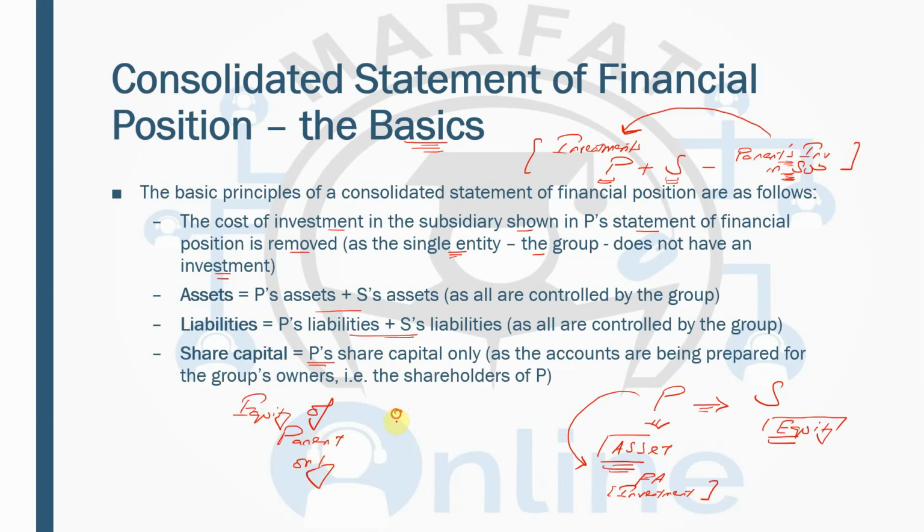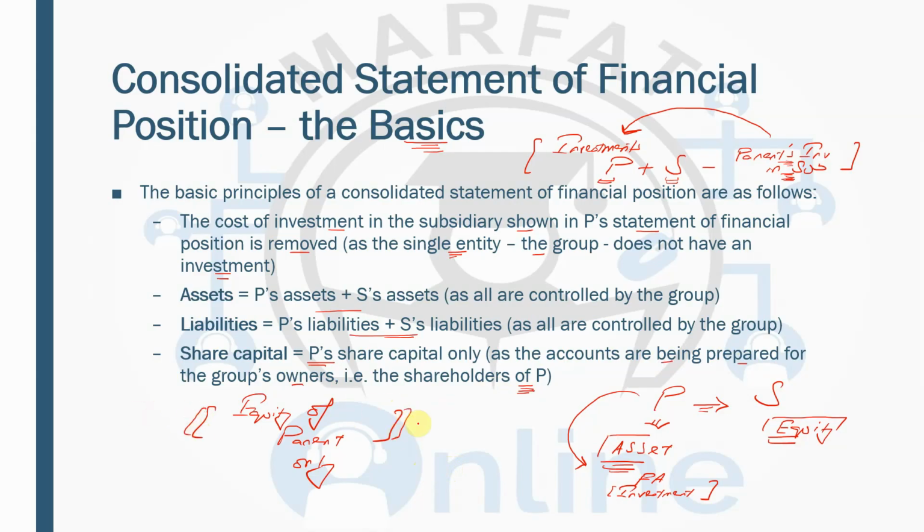We are not going to consolidate the equity of the subsidiary. And what is the reason behind that? As the accounts are being prepared for the group owners, that is the shareholders of the parent. So that is why we are not going to consolidate the equity of the subsidiary. We'll be only taking the equity of the parent.